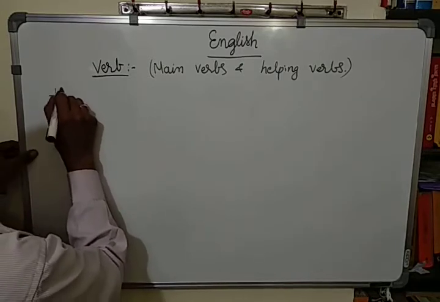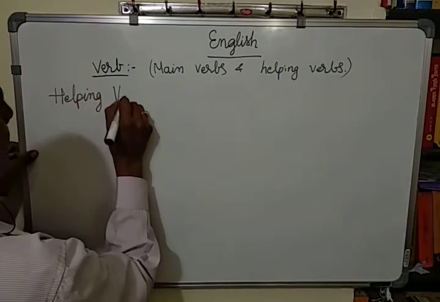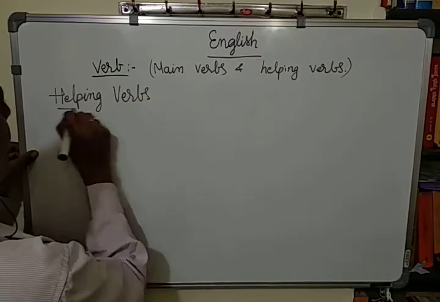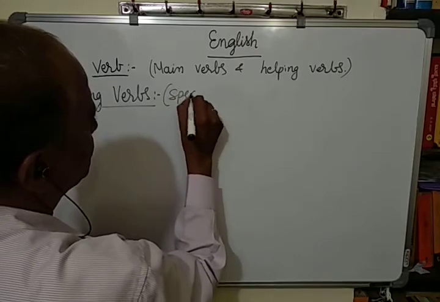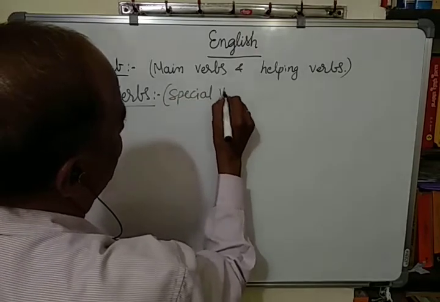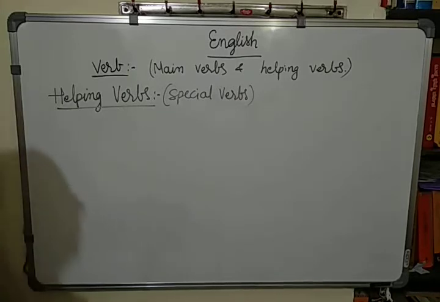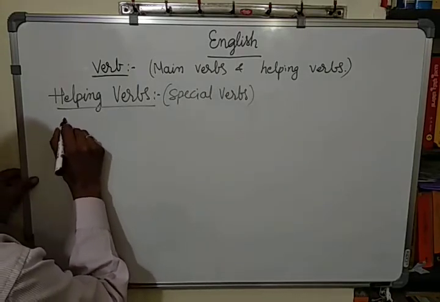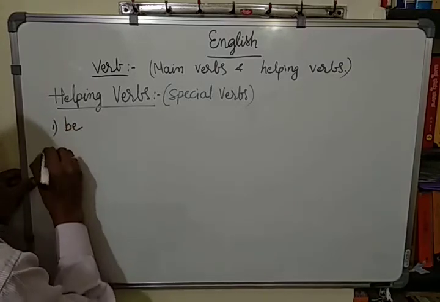Helping verbs. They are also called special verbs. Now let us see. There are be verbs.